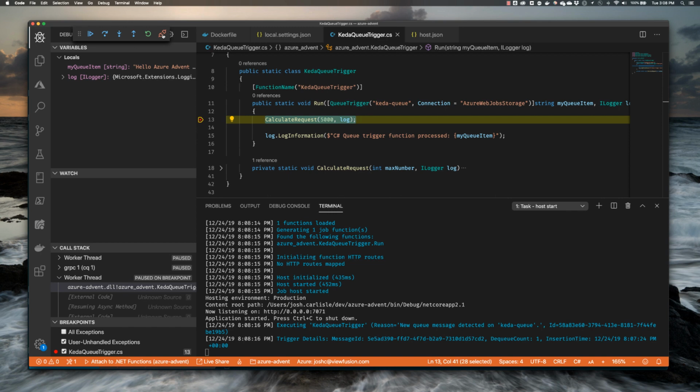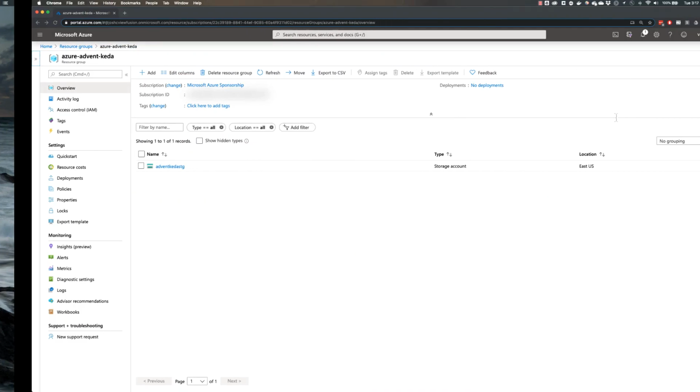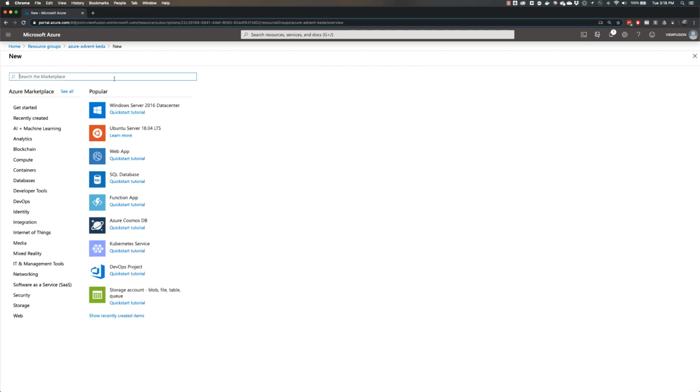It's working with our queue. So the next step is to create a new Kubernetes cluster in Azure. This time we will change it up a bit and go into the Azure portal to create our cluster. We are currently in the Azure Advent KEDA resource group. You can see our existing storage account that we created earlier. We're going to go ahead and add a new resource.